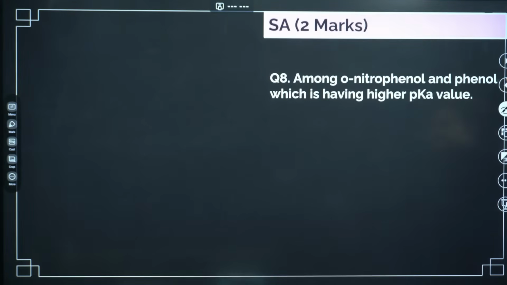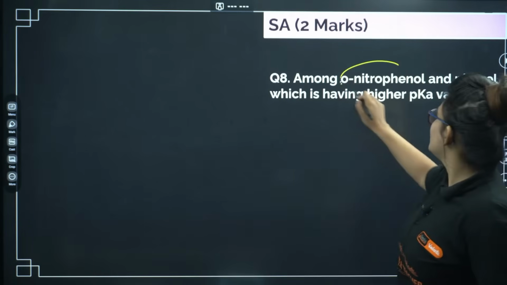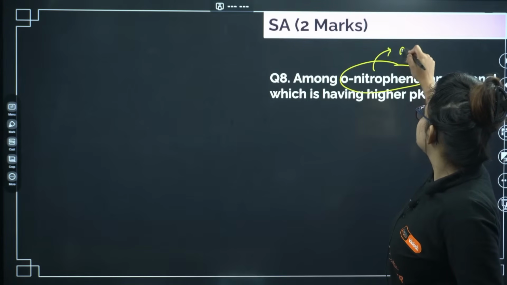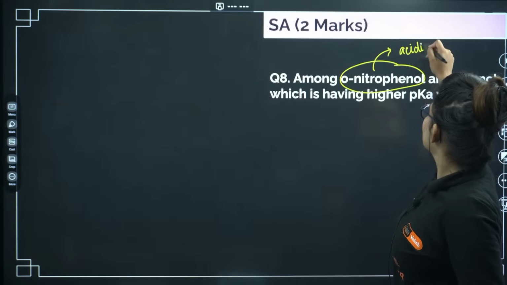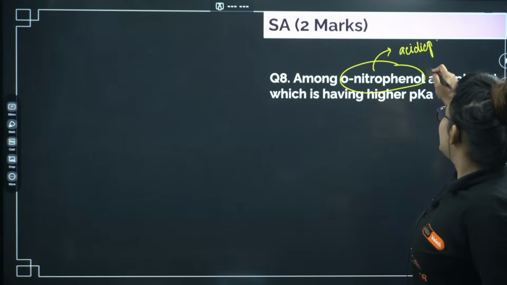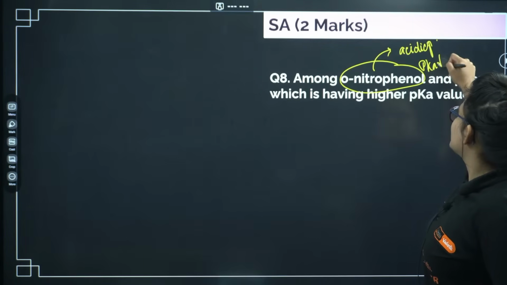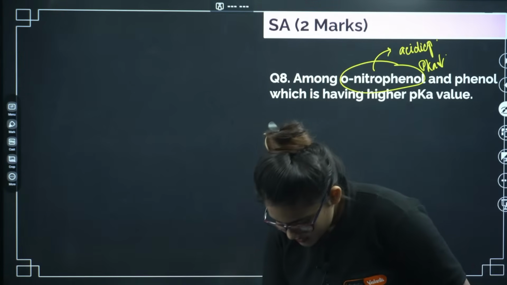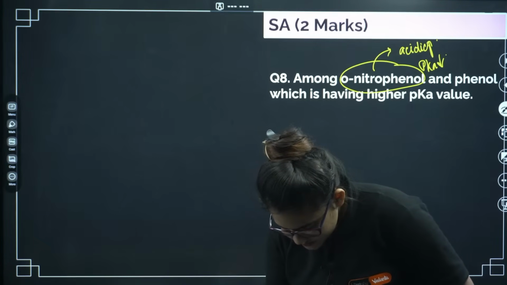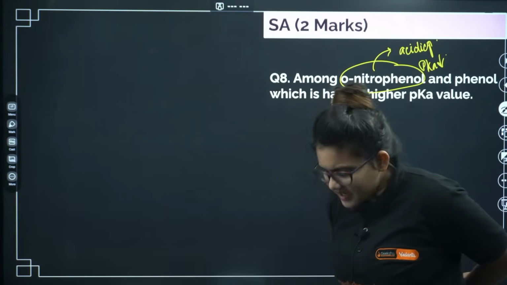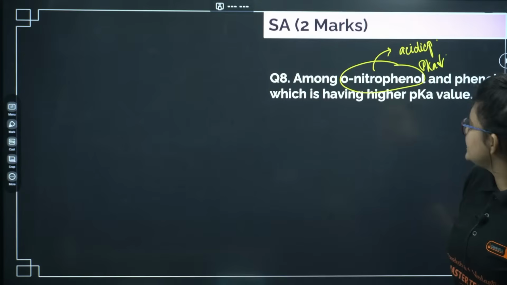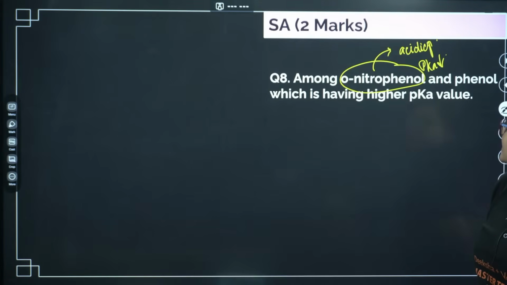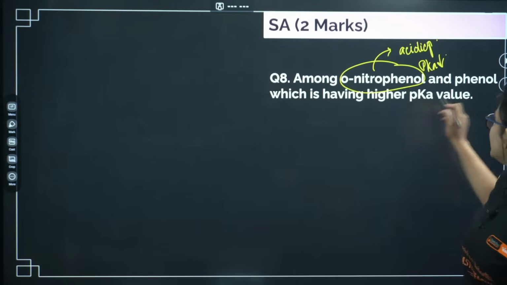Okay, let's go ahead. Orthonitrophenol and phenol, which has the higher pKa? Orthonitrophenol is more acidic, hence its pKa is less, because acidity and pKa are inversely proportional. I guess it is clear. As a result, phenol will have the higher pKa value.